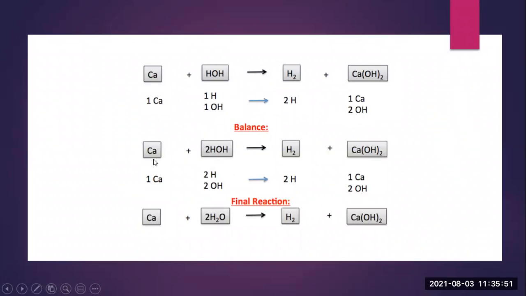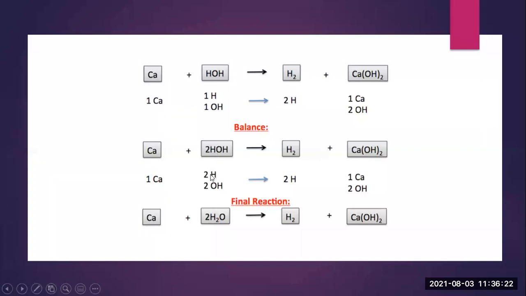Now to balance the reaction, what we have to do is just put a coefficient in front of that particular compound. Can you hear me? Here, so for two hydrogens, we are putting 2 in front of this compound. What will happen after putting 2 here? 2 hydrogen will be there and twice OH will be there.